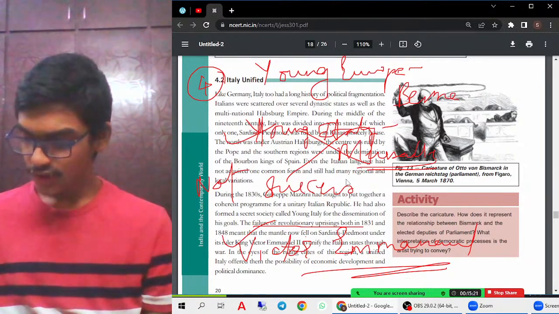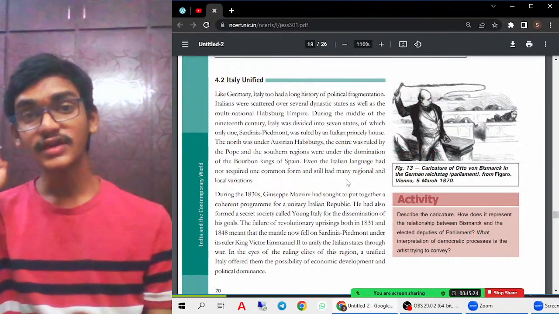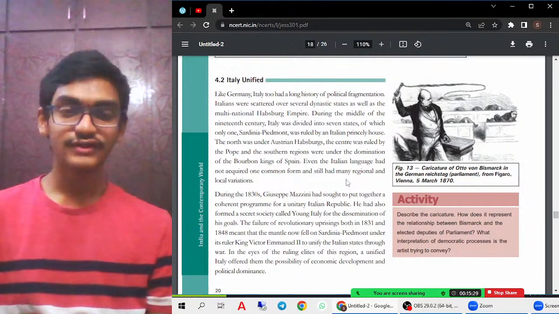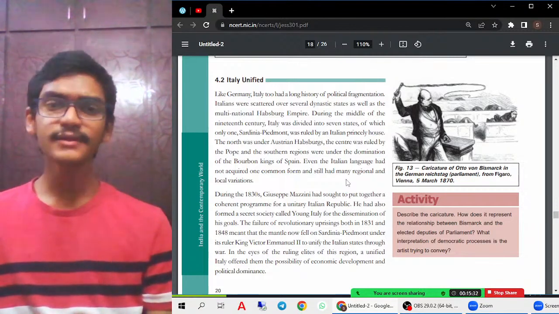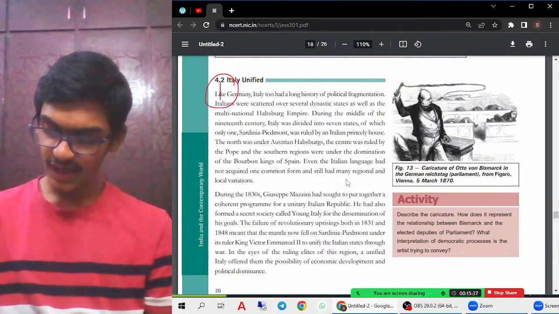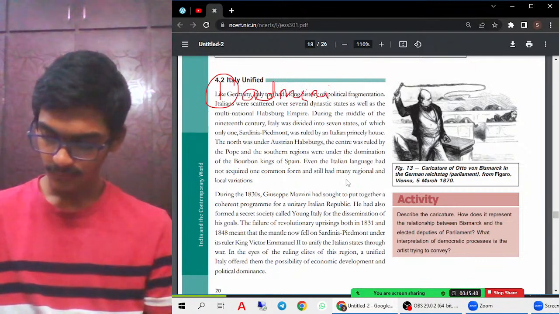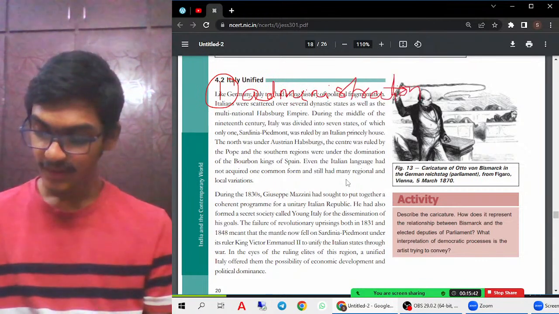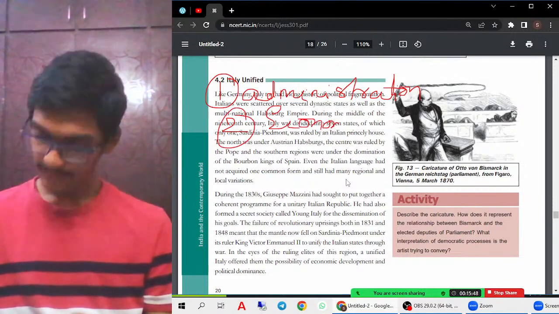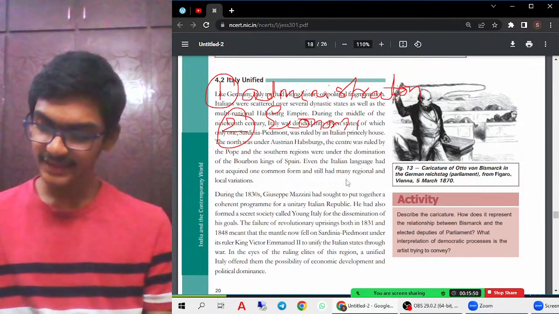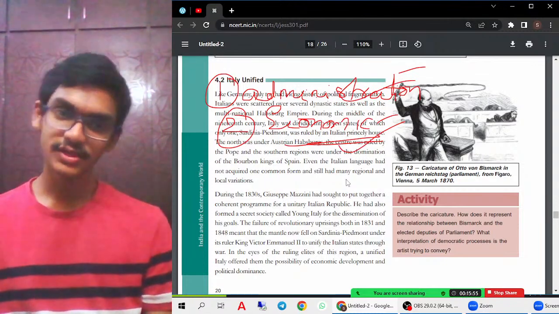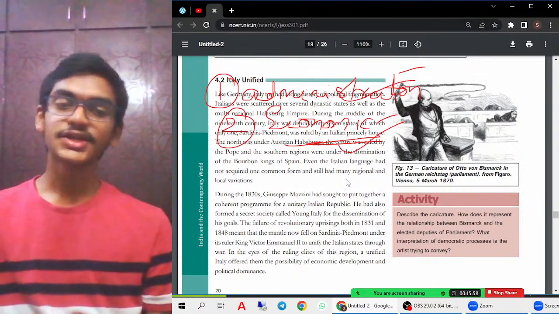Why did he decide that the unification process is very important? Because the unification process will help him in easy administration. For example, if different regions are ruled by different people, it becomes a difficult administration. So it will help in easy administration, and it will also help him in economic development, continuous equal economic development. For these two reasons, he decided that he will unify Italy. That we can try to understand from this.